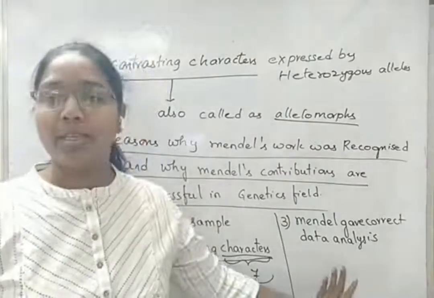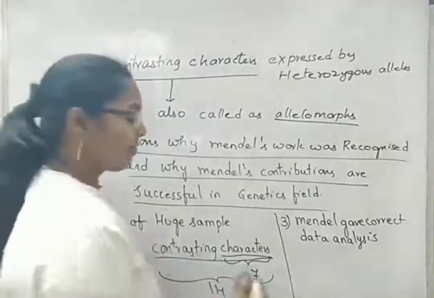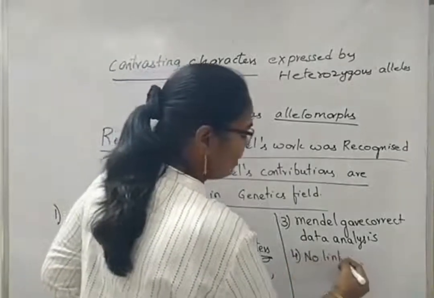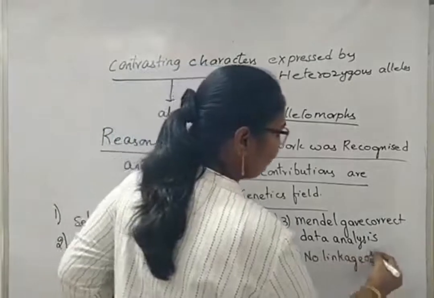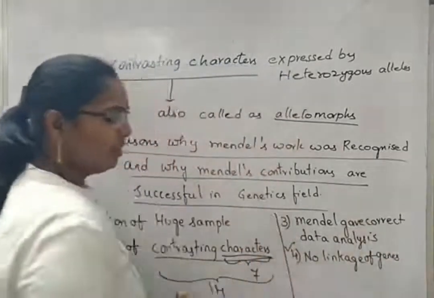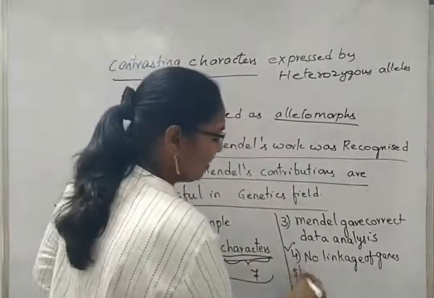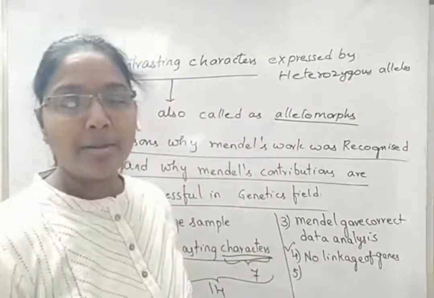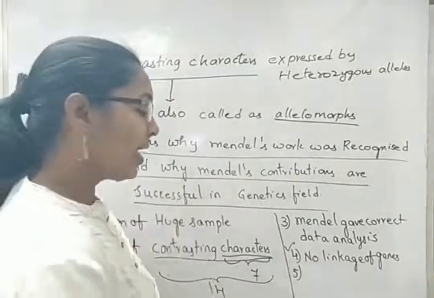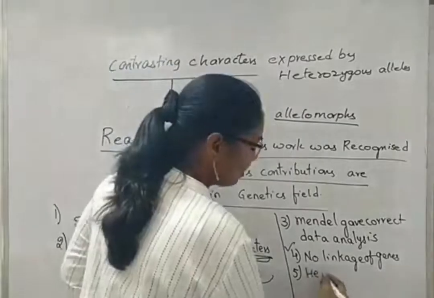I will explain what is meant by that sentence. Very important one. As a mathematician, as a statistical analyst, he maintained the records.